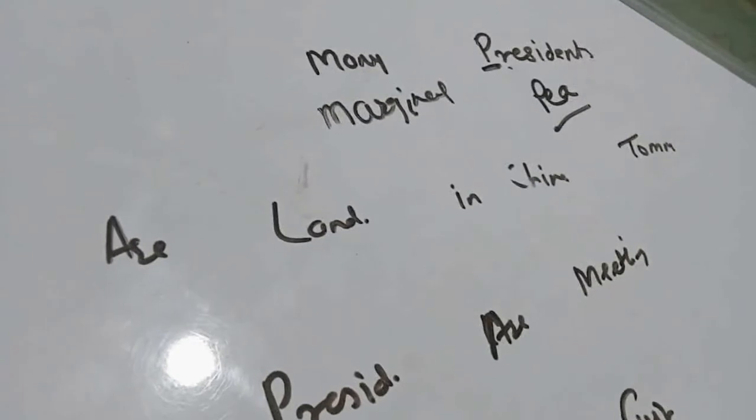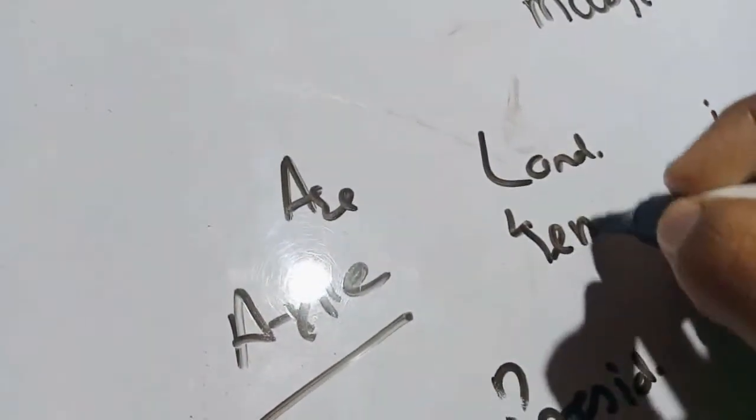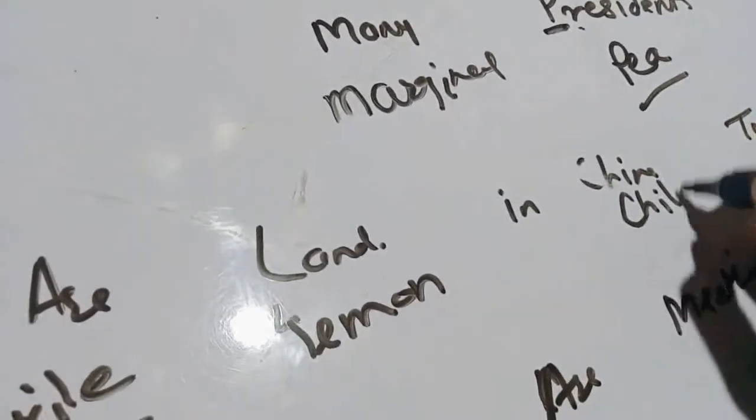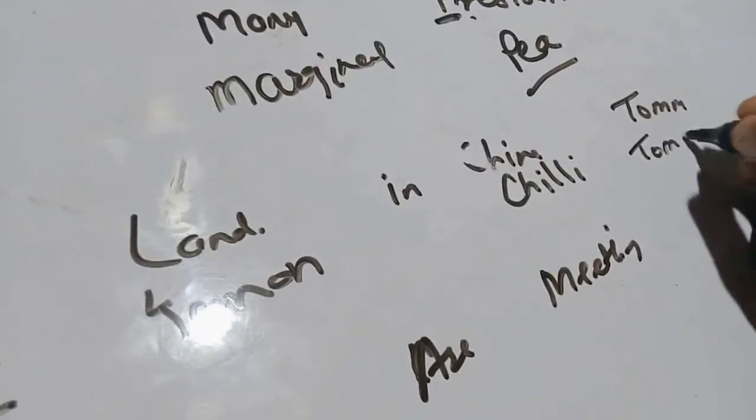Now coming toward the next sentence, that is, are landing in China tomorrow. So here A stands for the axile presentation, and L stands for its examples, which are the lemon, China, chili, and from tomorrow, tomato. So this is the easiest way to learn, friends.